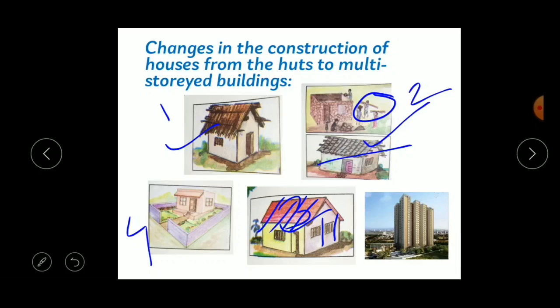It is called the apartment. Very good. Or else it is also called the multi-storeyed building. Here, 15 to 20 storied buildings with more than 500 houses, right? And there is a lift service to reach the houses on the top floors, and there are certain machines they use to construct these houses. What is this machine? Yes, it's a crane, right?